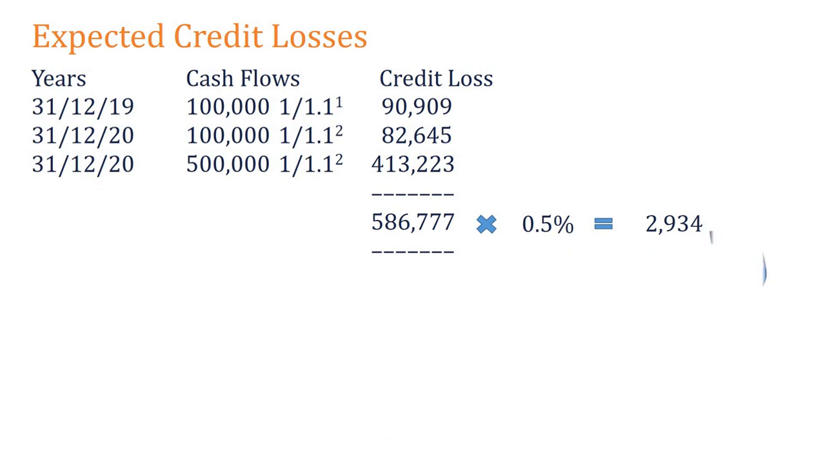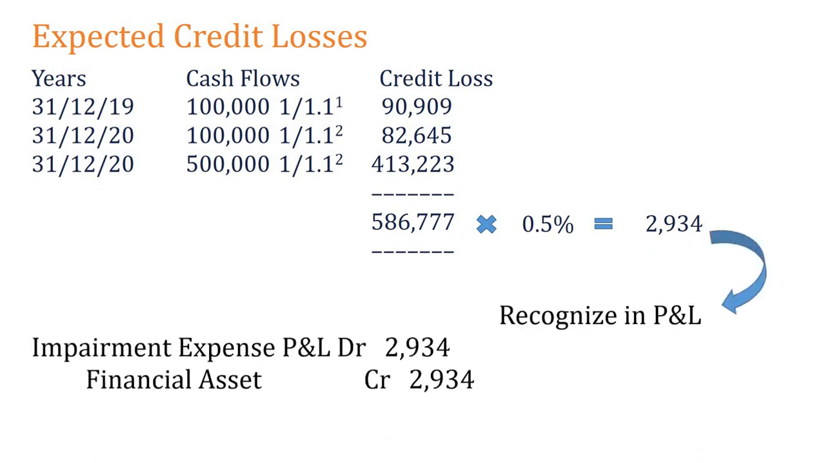And accordingly, you can put this double entry. You can recognize this 2,934 as an expense in the P&L, and credit it to the financial asset account. Understood? Right? This is how you want to measure the impairment on an amortized cost financial asset.